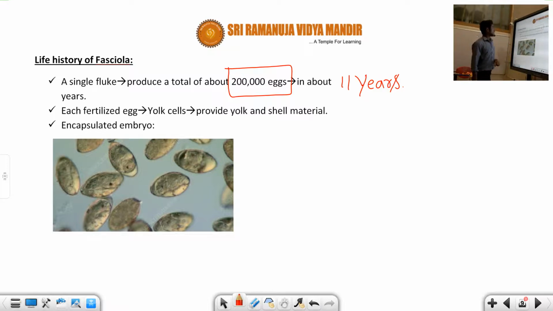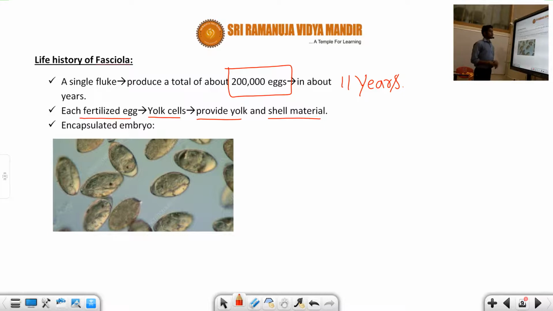Next, each fertilized egg has specialized cells called yolk cells. These yolk cells provide yolk formation and also shell material formation.